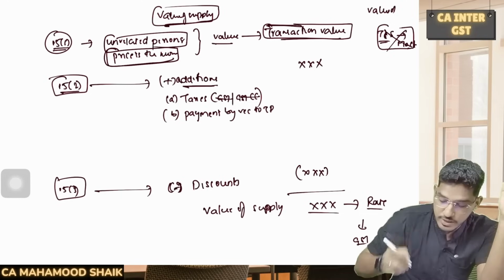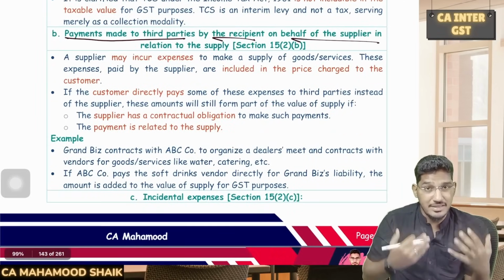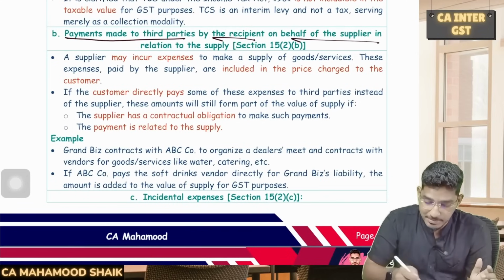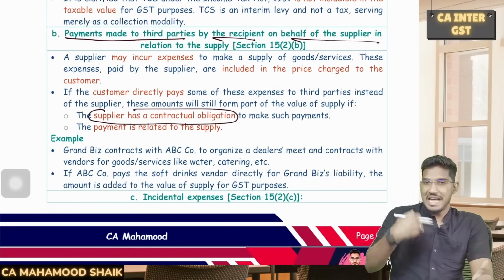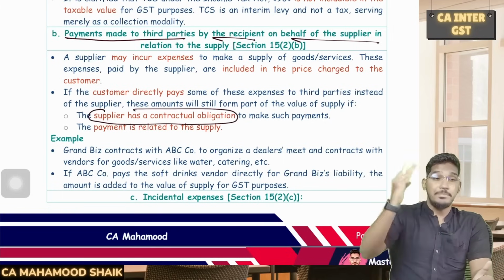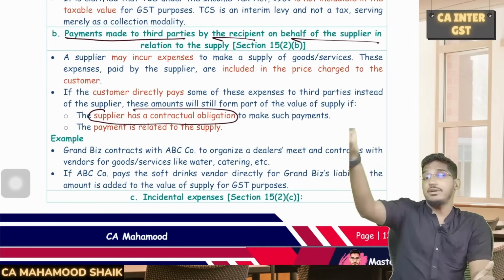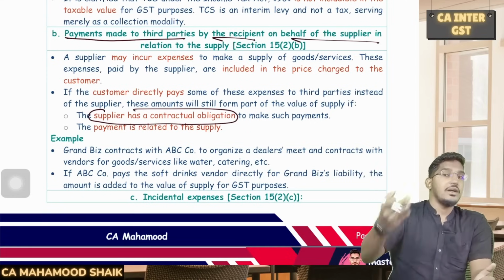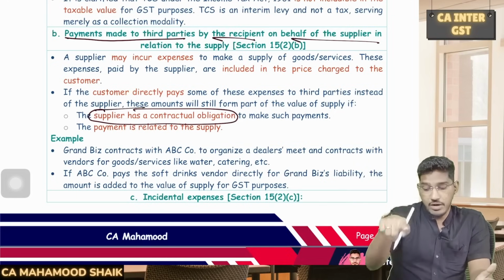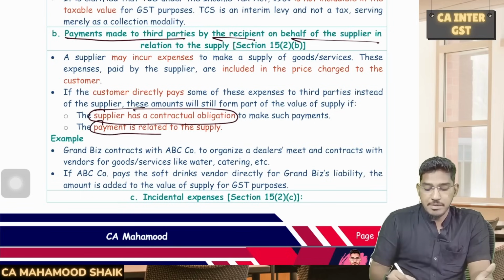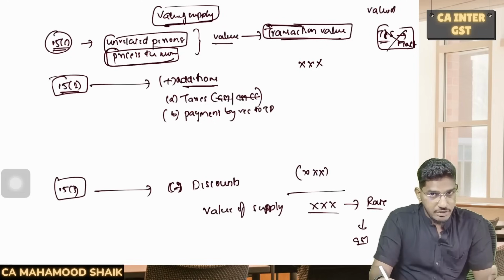But on behalf of the supplier, if the recipient is making the payment, that also should be added to the value of supply. So here they say 2 conditions. Which kind of payments made by the recipient to the third party should be added to the value of supply? First, the supplier should have a contractual obligation. So I'm a recipient, I'm making some payment to a third party, but that payment obligation is actually on the supplier. The supplier actually has a contractual obligation to make that payment to the third party, but on behalf of the supplier, as a recipient, I am making the payment. That will be added. So number one, the supplier should have a contractual obligation to make such payments, and that payment must be related to the supply. If any such payments are there, those are required to be added to the value of supply.